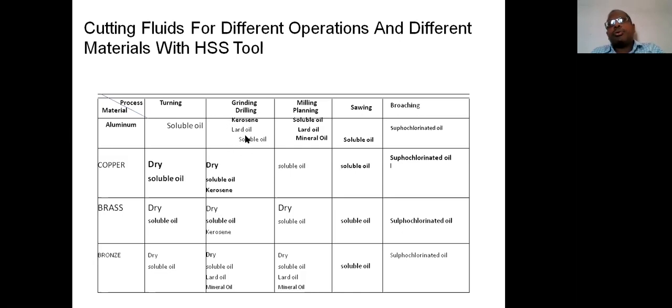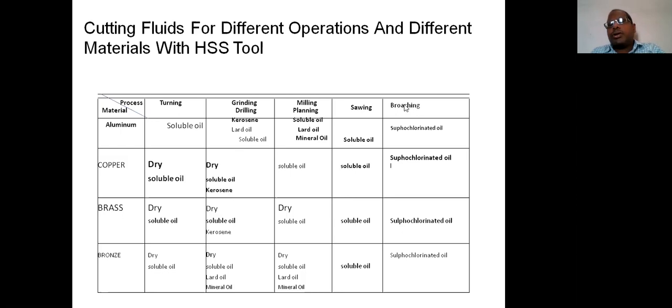Suppose for the same aluminum material, the operation is performed either on a milling machine or planing machine, then also soluble oils or mineral oils are just sufficient. Now come to sawing. Sawing is a very simple operation, so simply water soluble oil is sufficient.